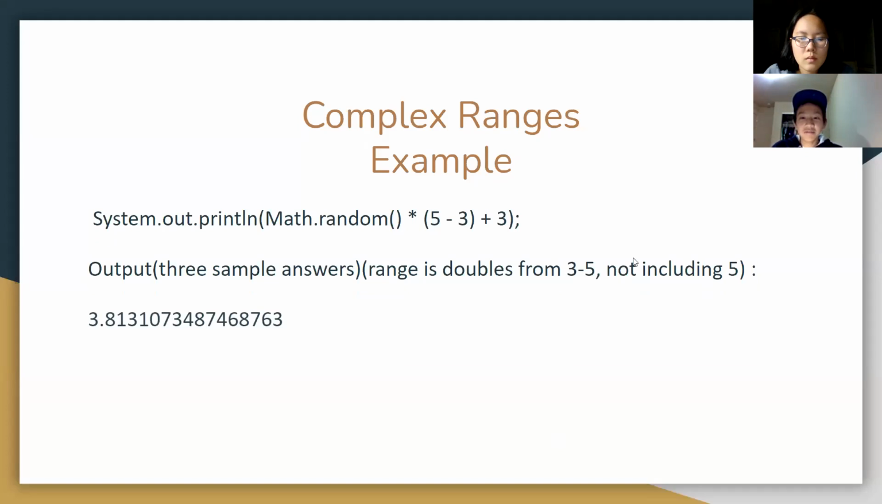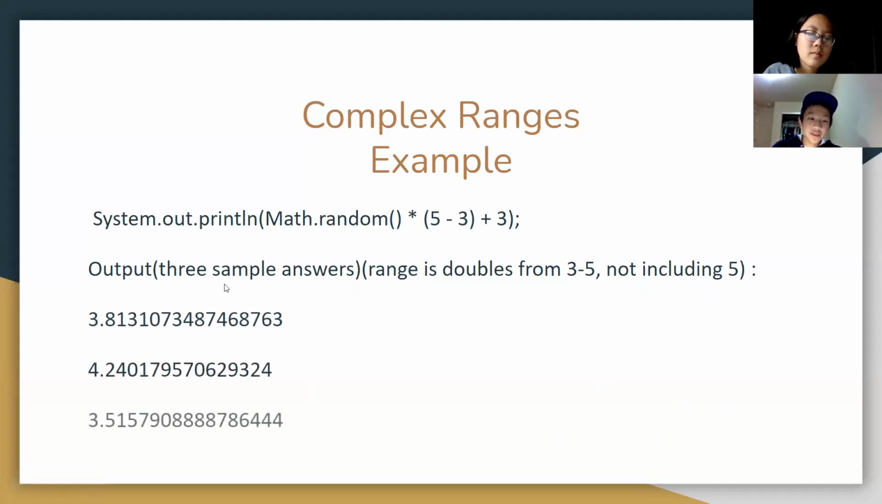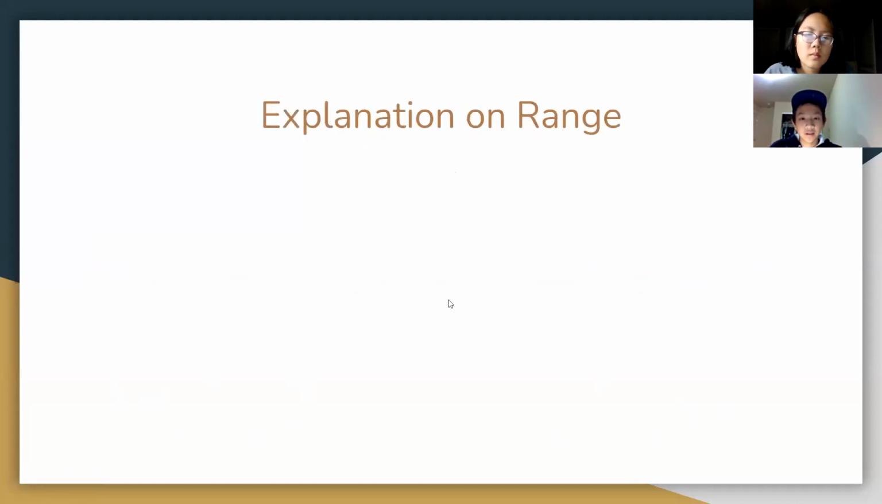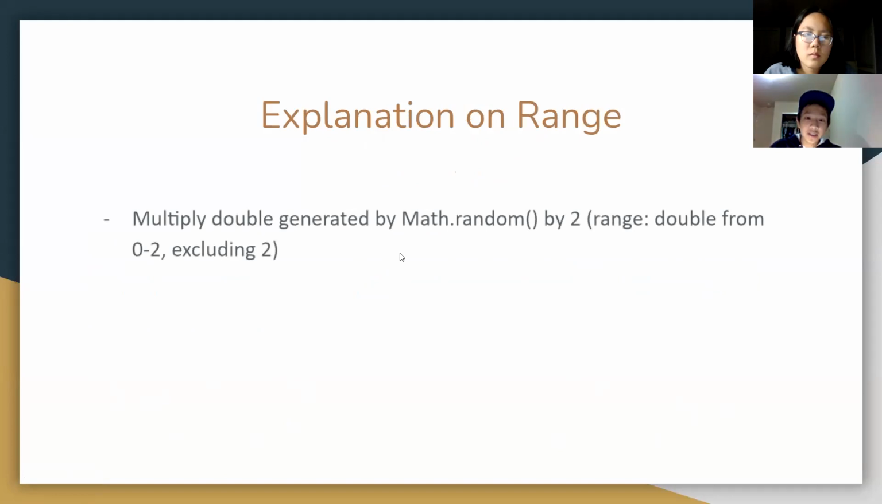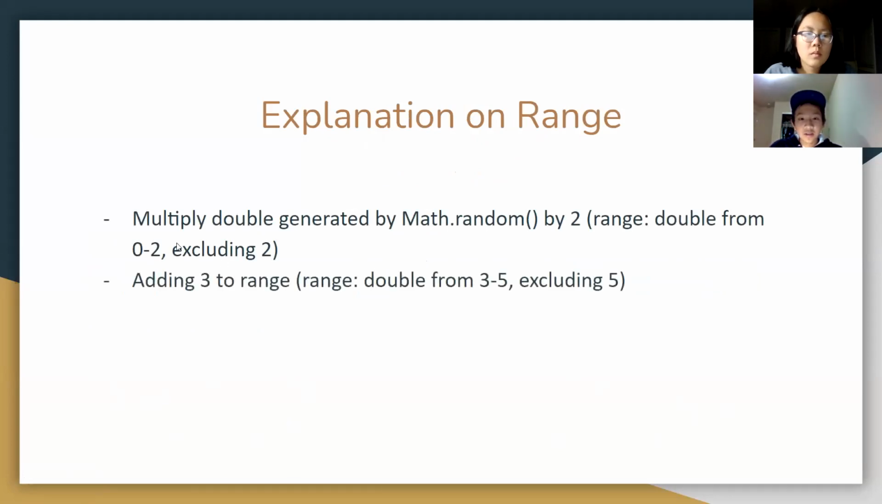All right. Well, here's some sample answers. 3. Just a double number between 3 and 5. Any of that works. All right. So this is an explanation on the range. It multiplies the double generated by Math.random by 2, giving a double from 0 to 2, excluding 2, and then it adds 3 to the range, and the range becomes a double from 3 to 5, but not including 5.